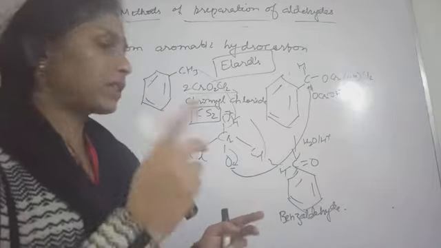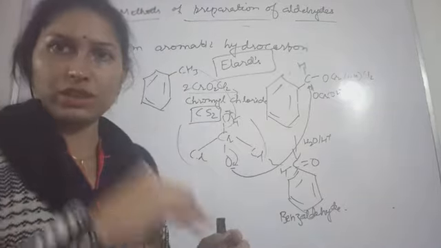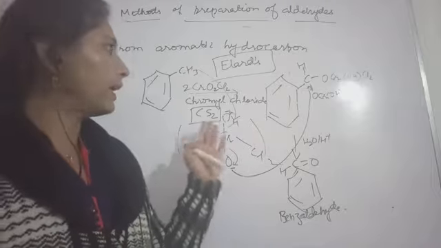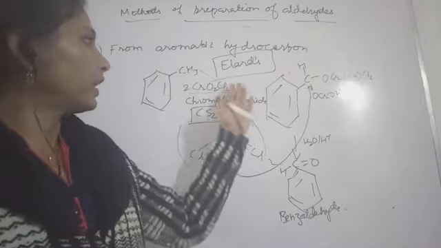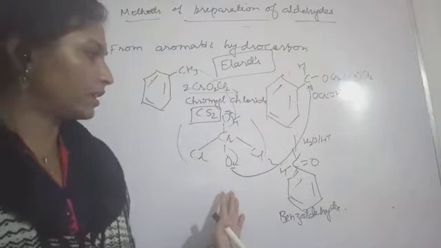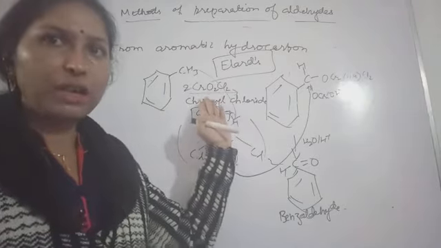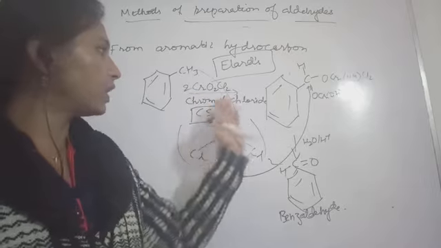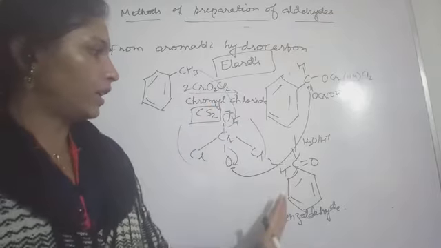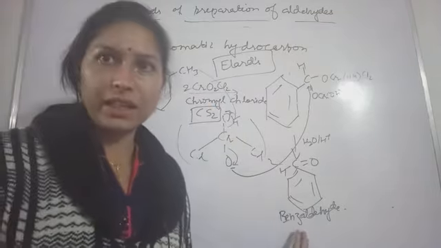So this was the Stephen reaction. And then we discussed Etard's reaction, in which this chromyl chloride, CrO2Cl2, was attached, and then you got benzaldehyde in this manner.